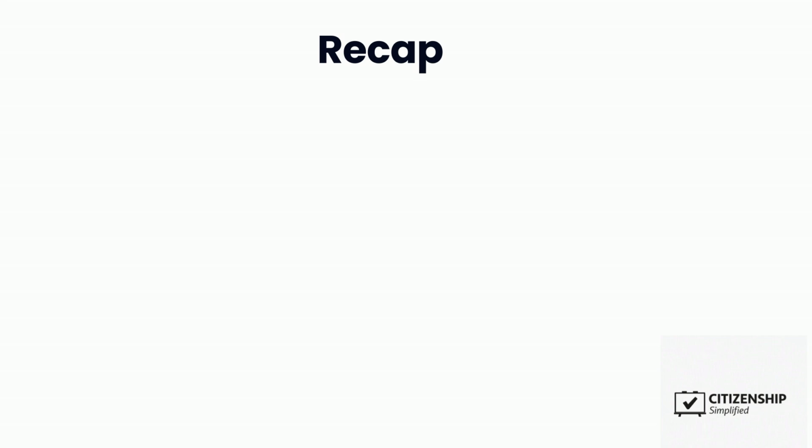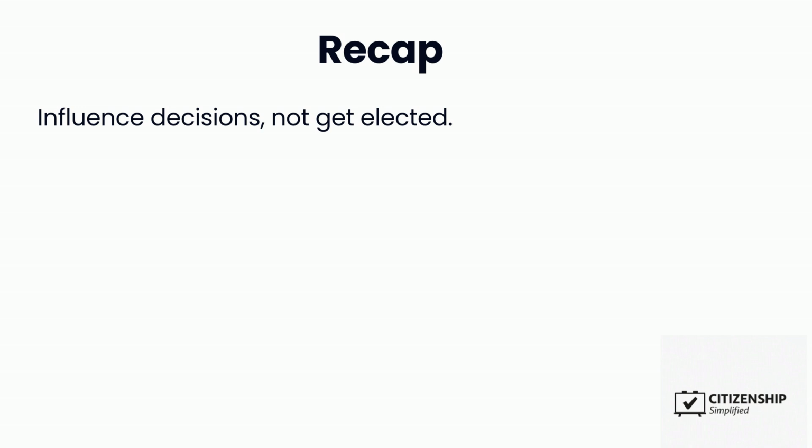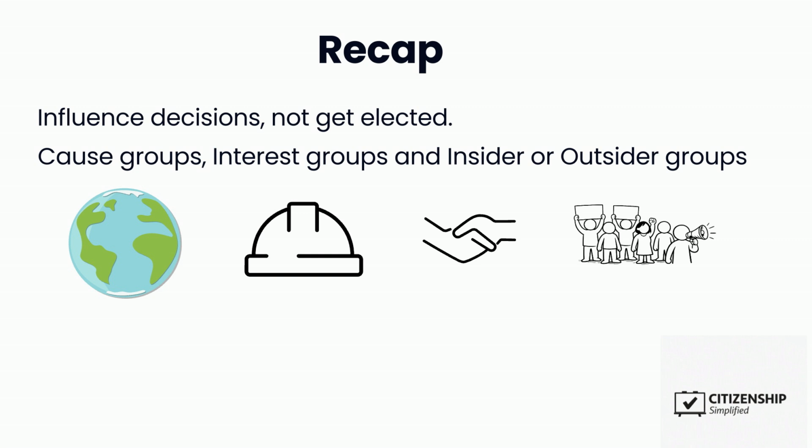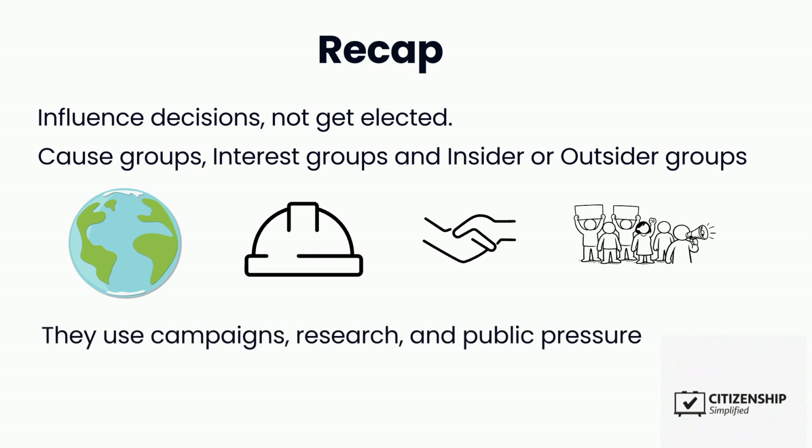So, a quick recap. Pressure groups try to influence decisions, not get elected. There are cause groups, interest groups, and insider or outsider groups. They use campaigns, research, and public pressure to make change happen. That's pressure groups. Simple, clear, and exam ready.